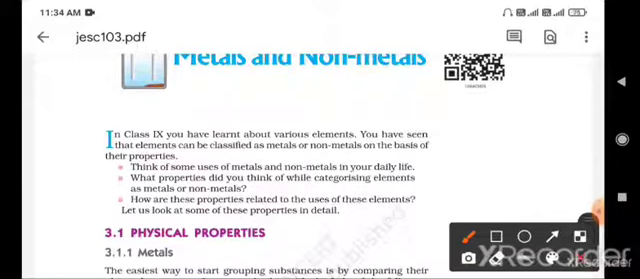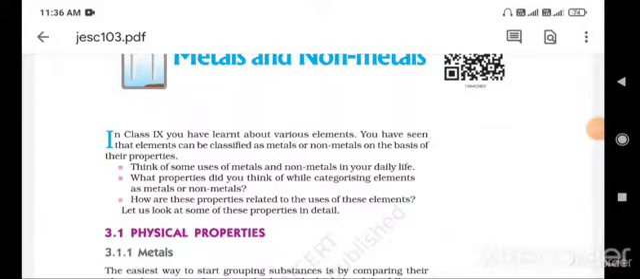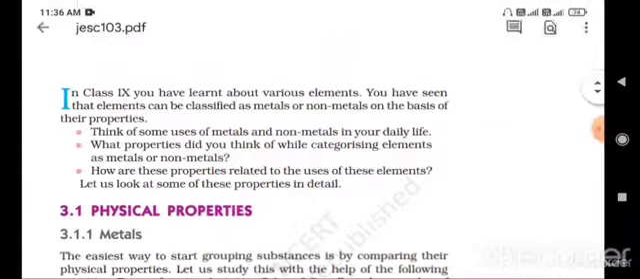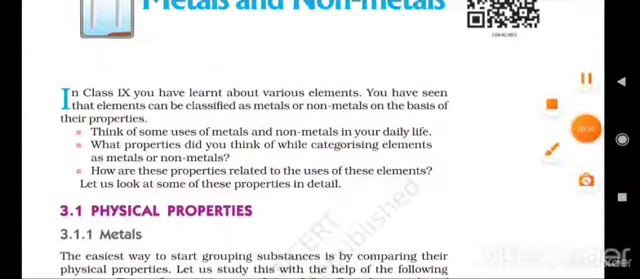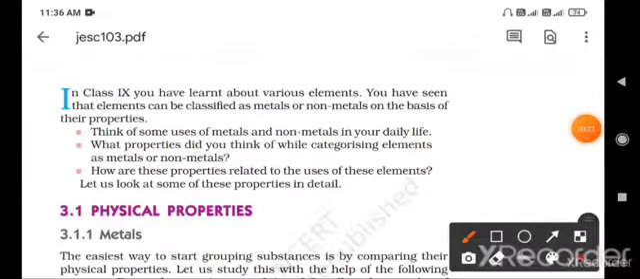Next chapter is chapter number 3, metals and non-metals. You already know about the elements. Elements are classified into three types: metals, non-metals and semi-metals. In this chapter we are mainly discussing the two types only, metals and non-metals. We already studied this in the 9th standard.